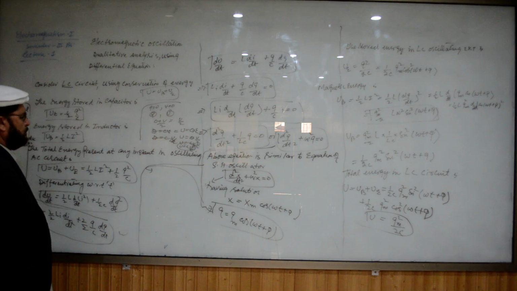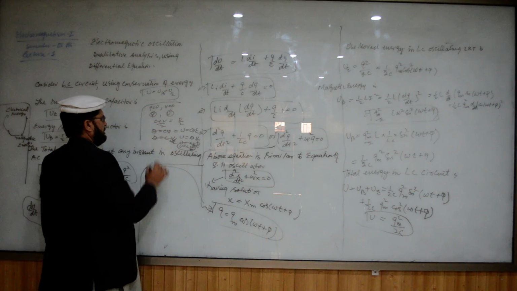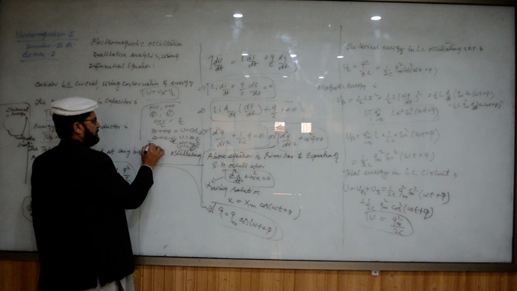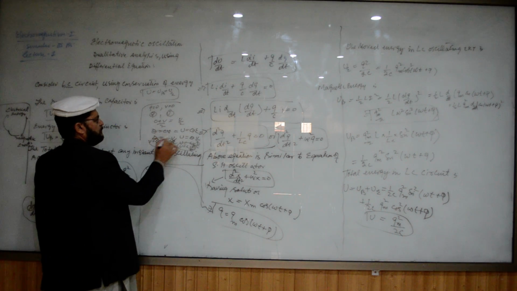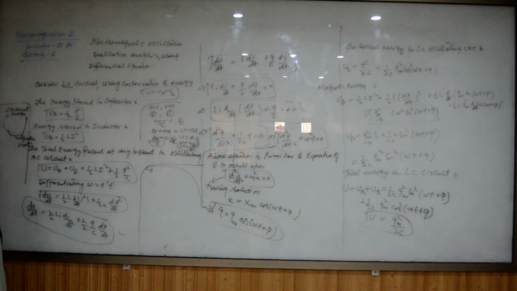If you put V equal to Q by C in this equation, you also get in the same way 1 by 2 Q square divided by C.